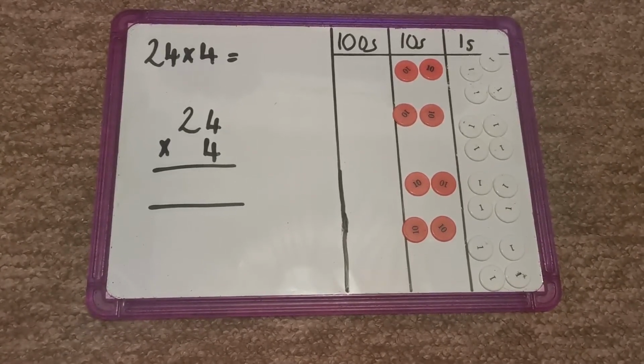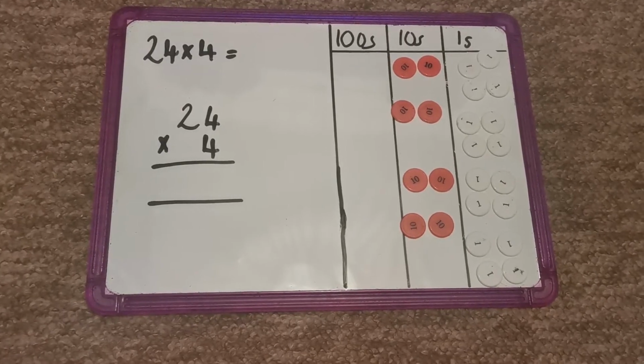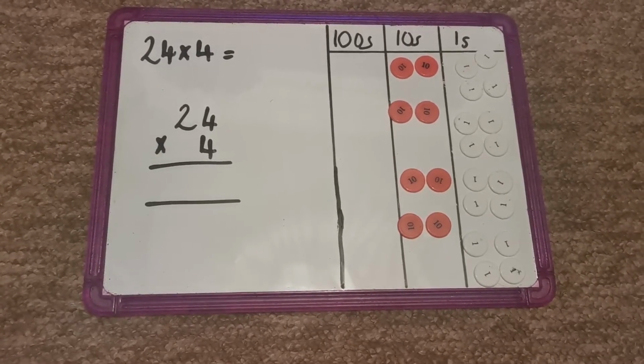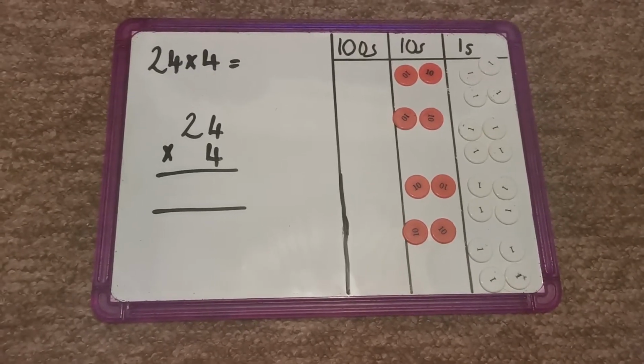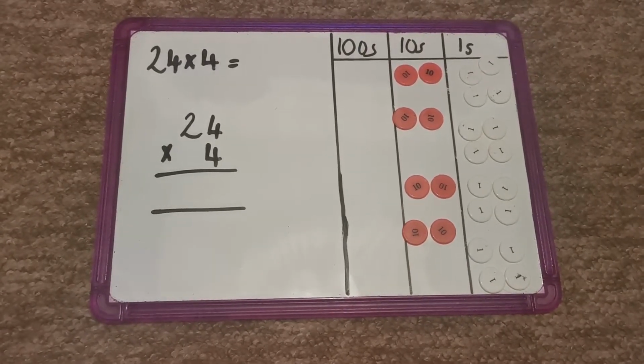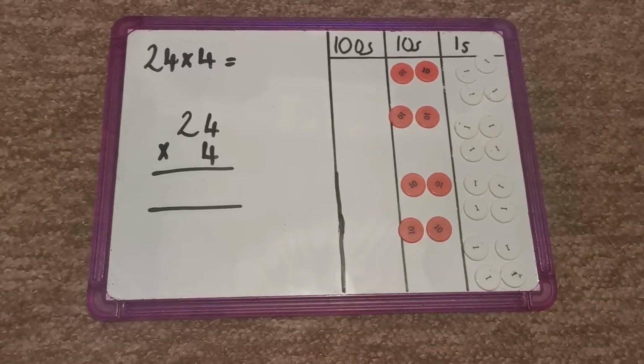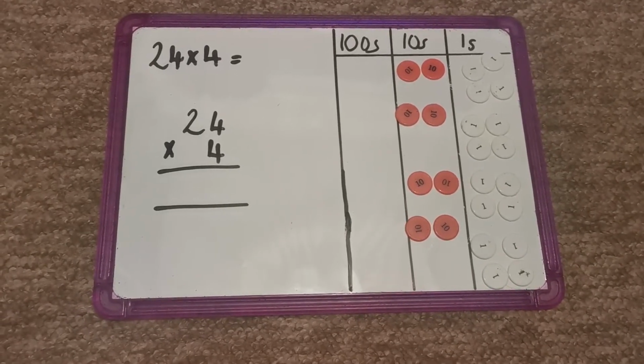Right, let's start by looking at this question. We've got 24 and we're multiplying it by 4. That means it's 24 add 24 add 24 add 24, but we're not going to work it out as repeated addition. We're going to use multiplication.